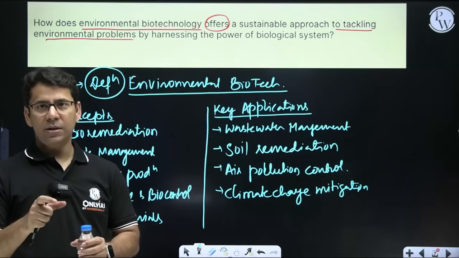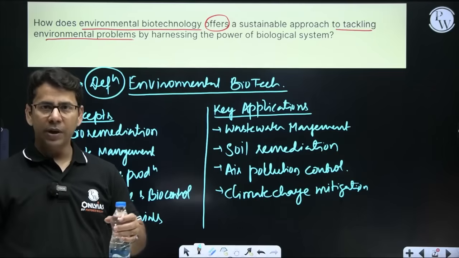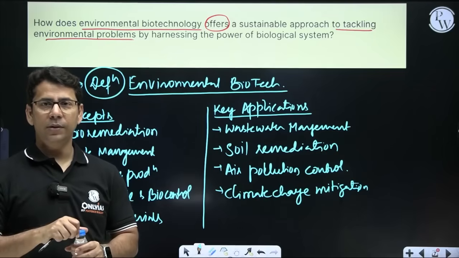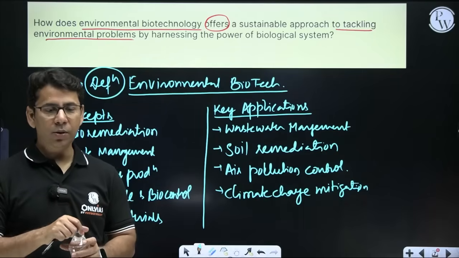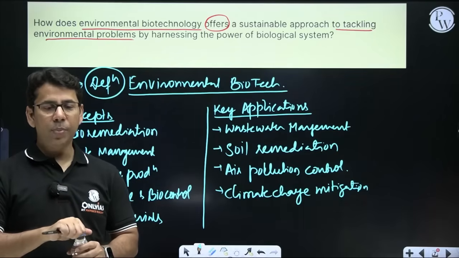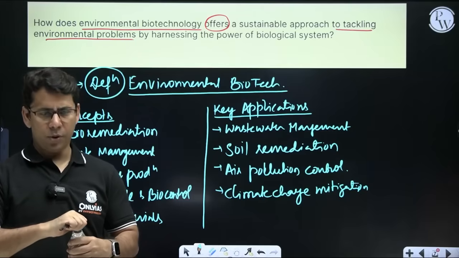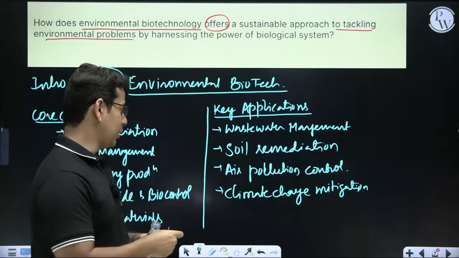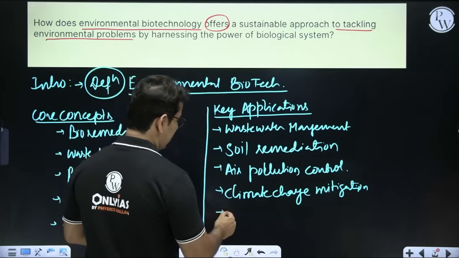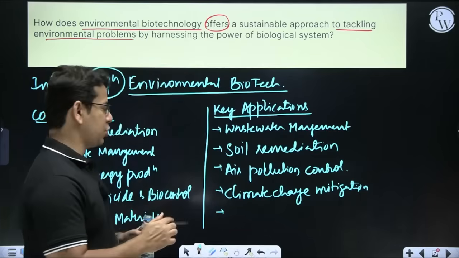In aquatic systems, with the growth of algae, we can store a lot of carbon. Recently it was in the news, you can mention that too. It is also promoting sustainable agriculture practices, which leave a very small carbon footprint. And like I told you, the other application is green chemistry.